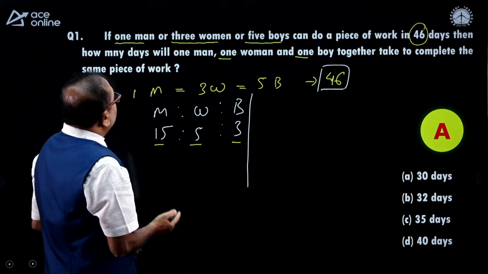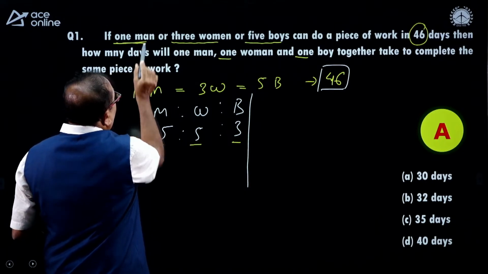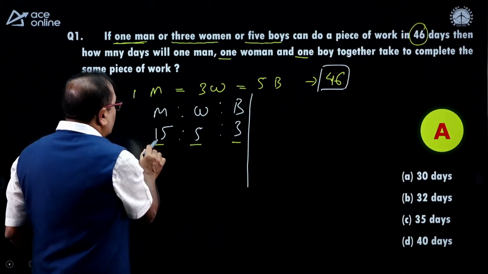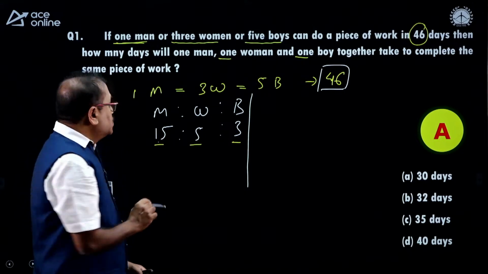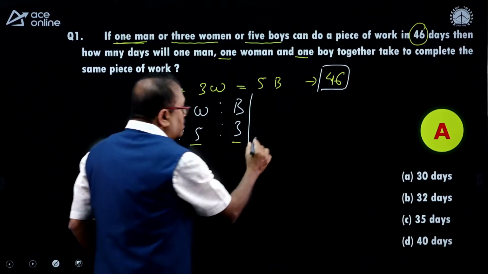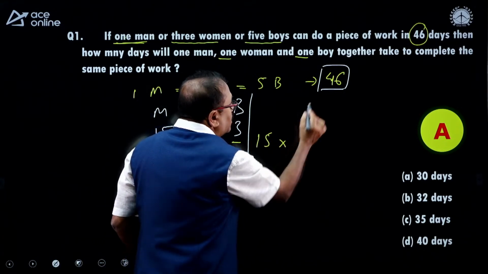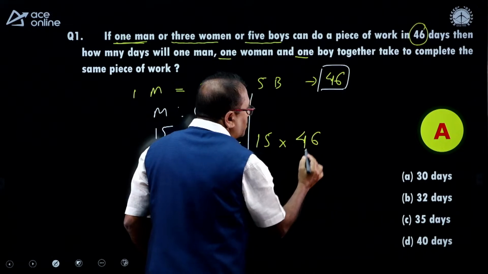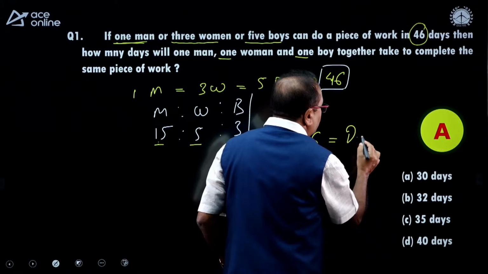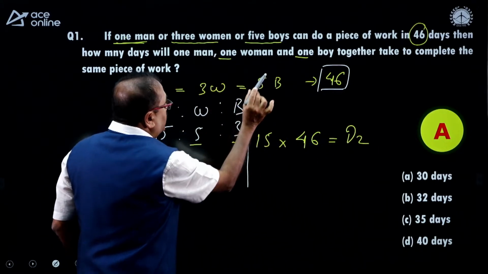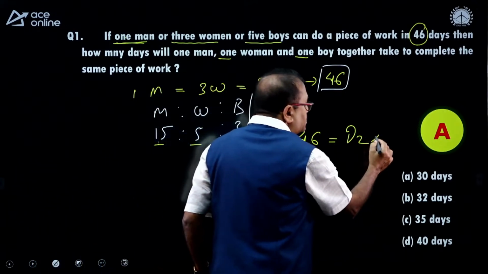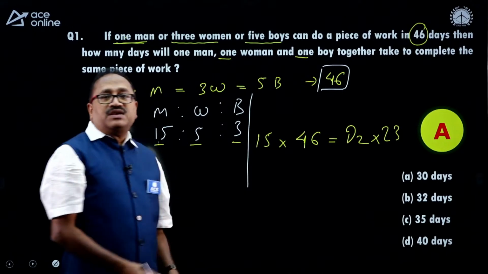Okay. So I will take the man here, that is 1 man. What is the efficiency of 1 man? 15. When the efficiency is 15, the number of days is 46. What will be the number of days when the efficiency of 1 man, 1 woman and 1 boy is 23?